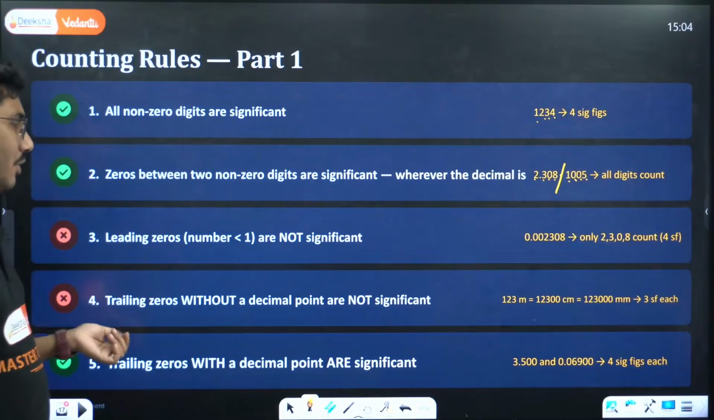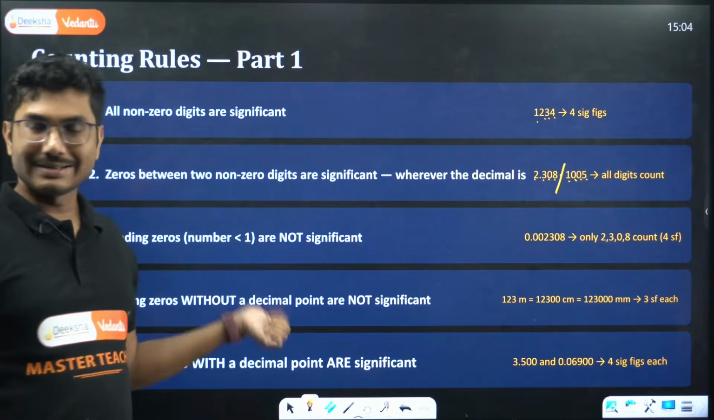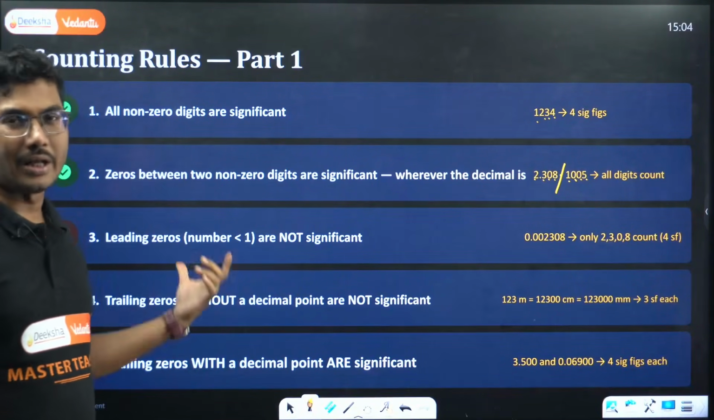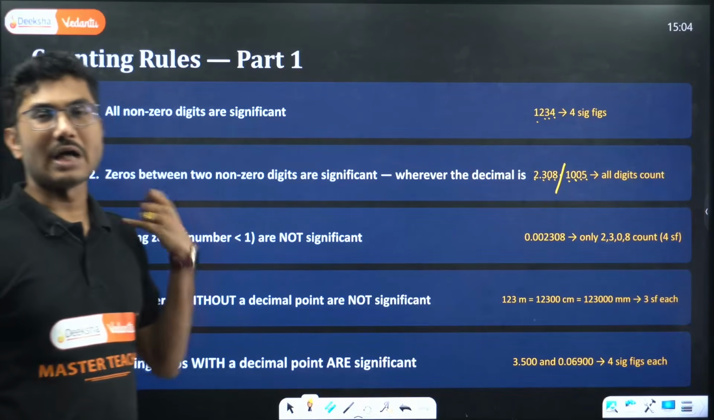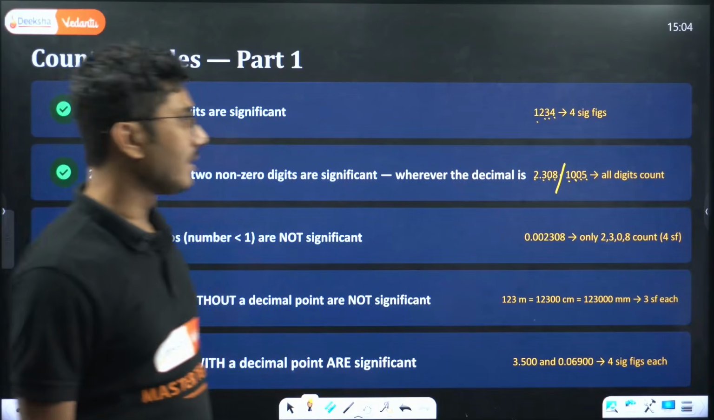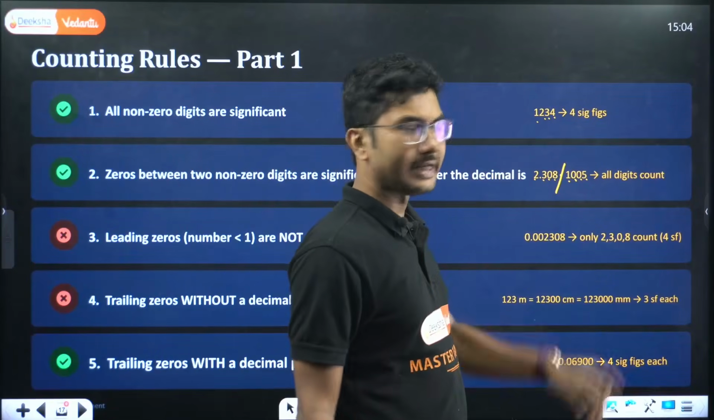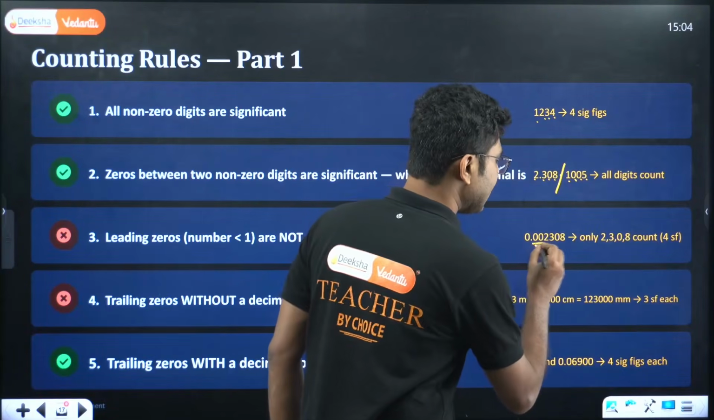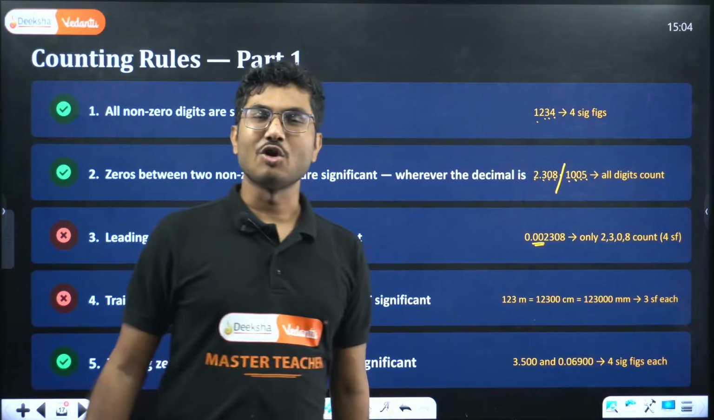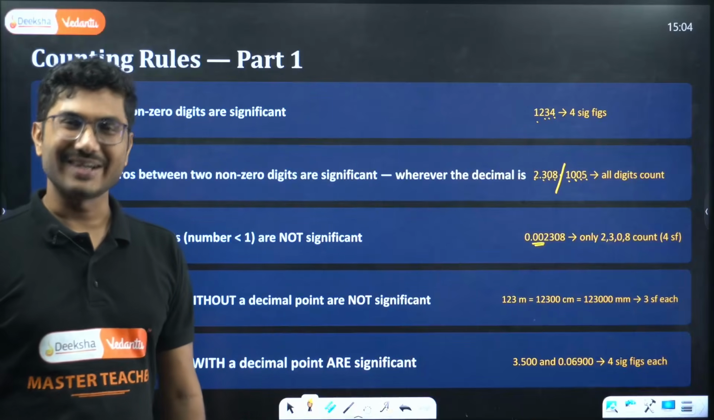Leading zeros for numbers less than 1. If the number is less than 1, any leading zeros are insignificant. For example, if you write 0.002308, these zeros are insignificant. They are not considered as significant figures.